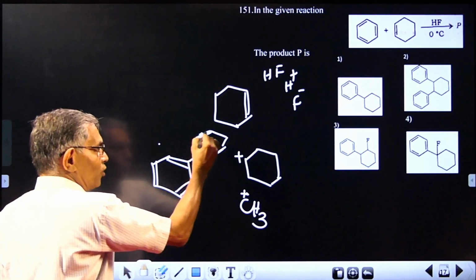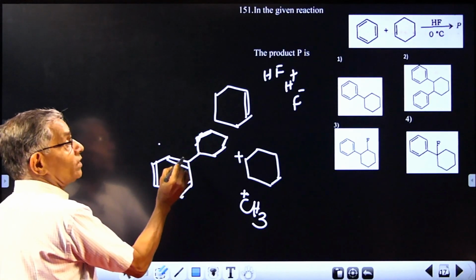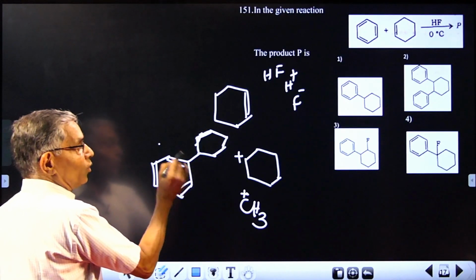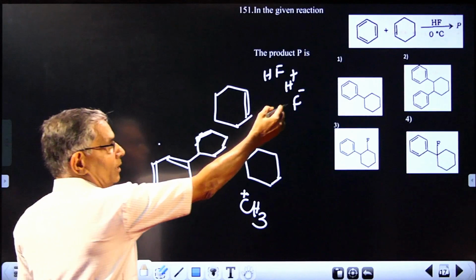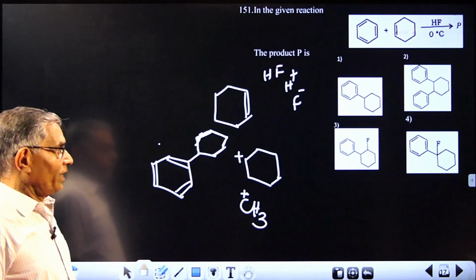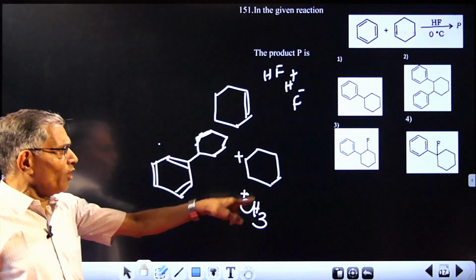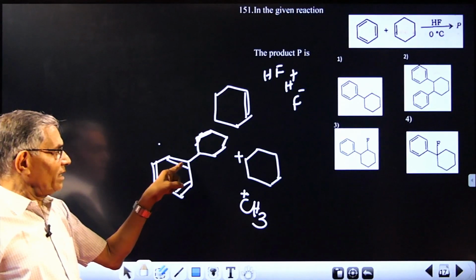So you are getting the product of this structure. And what will happen to the hydrogen atom originally there? That hydrogen atom will come out and produce HF again. So very simple, a carbocation generated by addition of H plus will displace hydrogen from here, that's all.